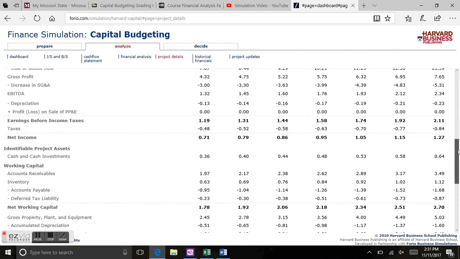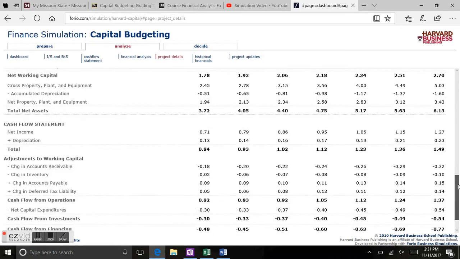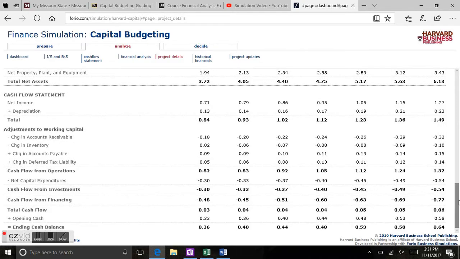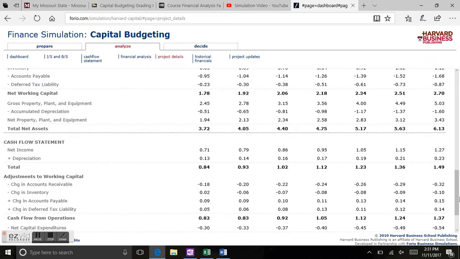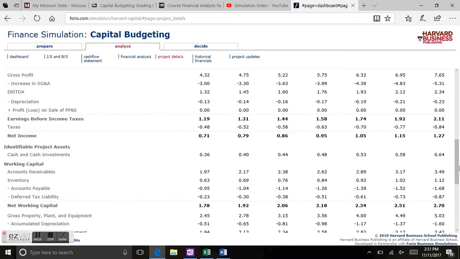That's kind of one of the keys to being successful in this simulation, is to make sure things like this, your totals, you're having positive cash flow, your ending cash balance isn't stagnant or in the negatives or at zero, that it is definitely starting somewhere and increasing steadily over a period of time. And that counteracts inflation. That gives you more budget to work with later down the road.